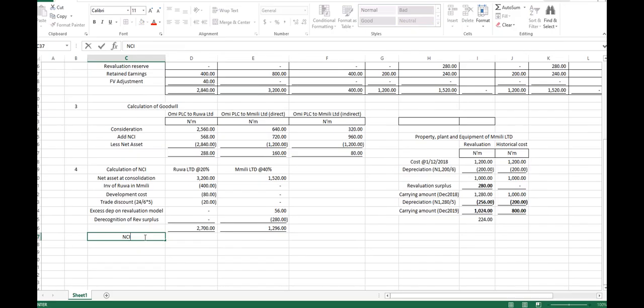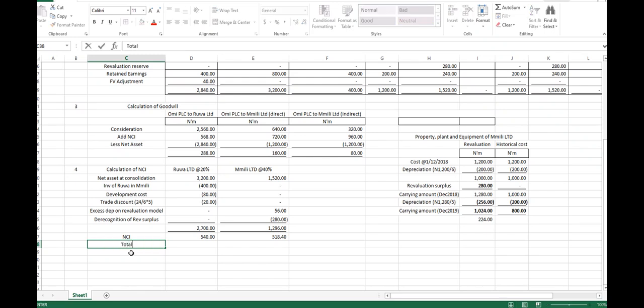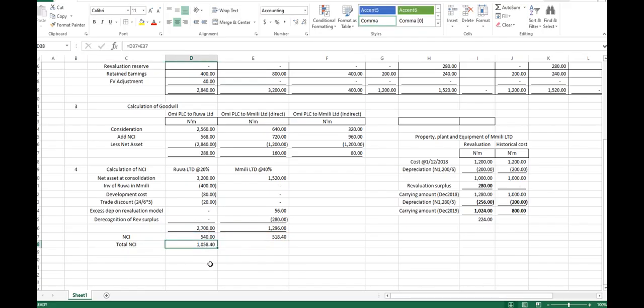What will be the NCI? 540 times 20%. And this one is 518.4 times 40%, right? Yes, 518.4. So our total NCI is what? Equals 1058.4. So that's our NCI.